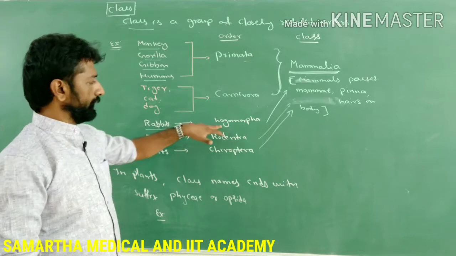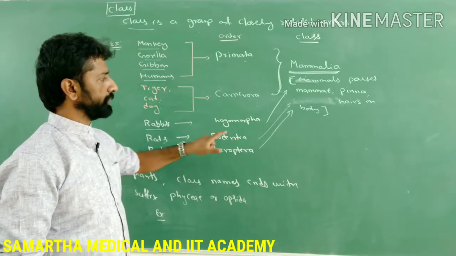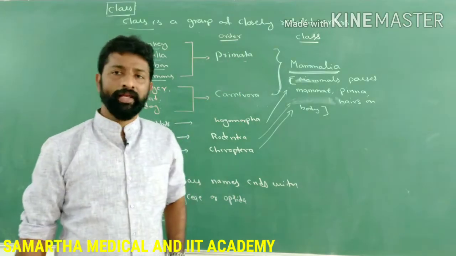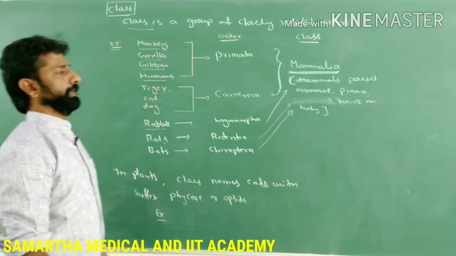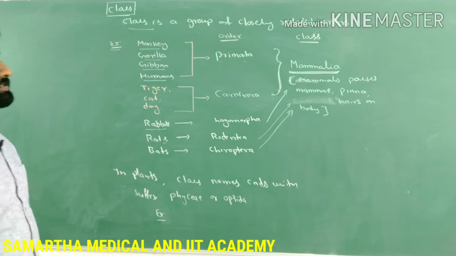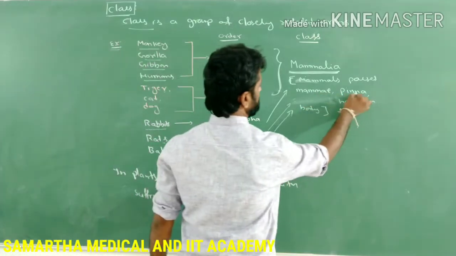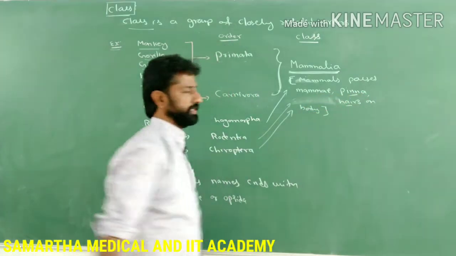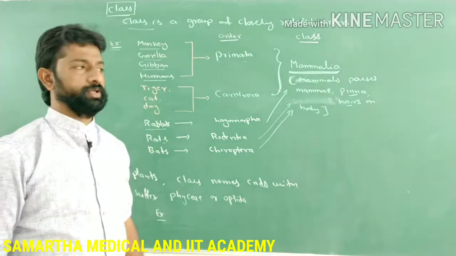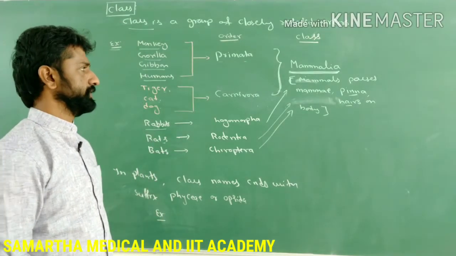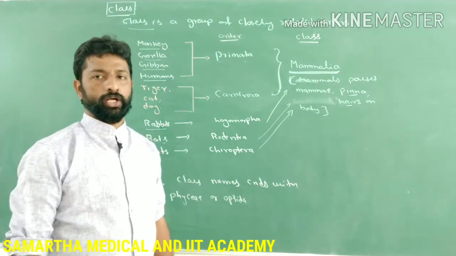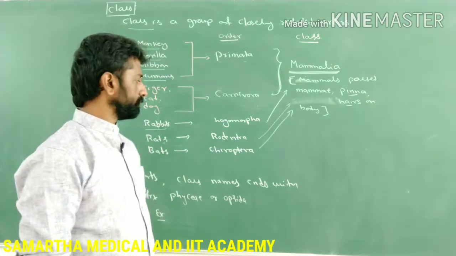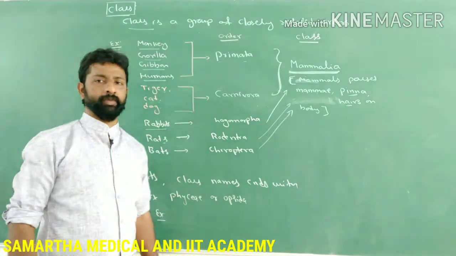Lagomorpha, Rodentia and Chiroptera also belong to the Mammalia class only. Why? Because they also show the presence of pairs of mammary glands, an external ear, and a body covered by hairs. Because of these common characteristic features, they belong to the same higher category called mammals. That is in the case of animals.